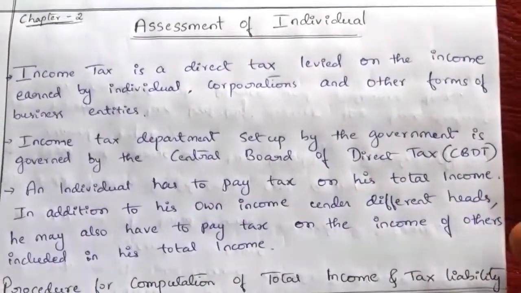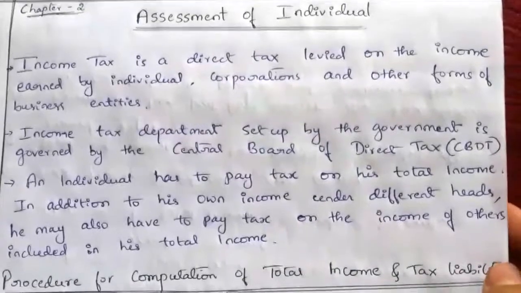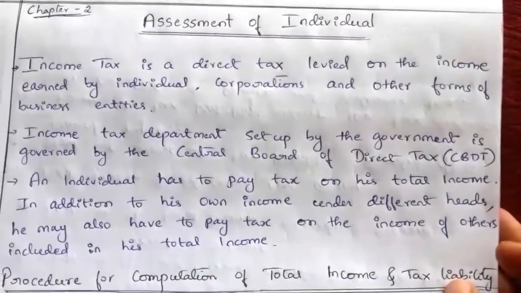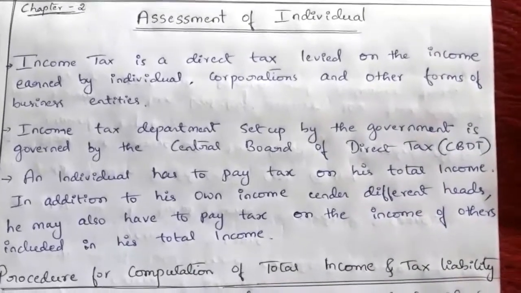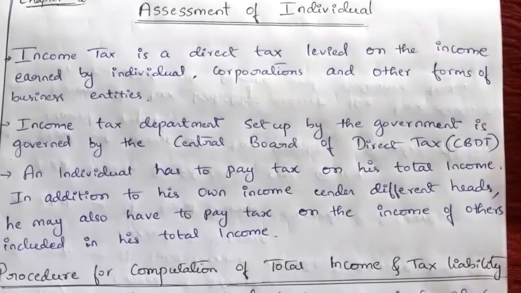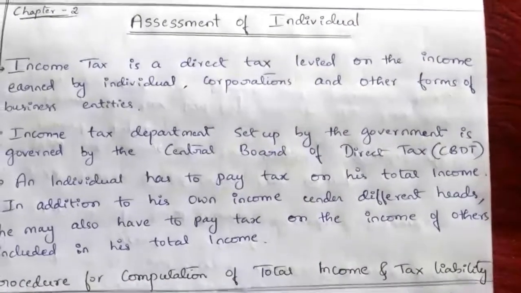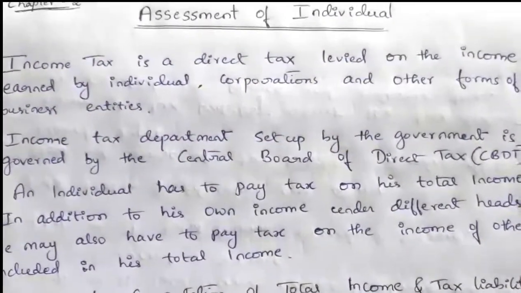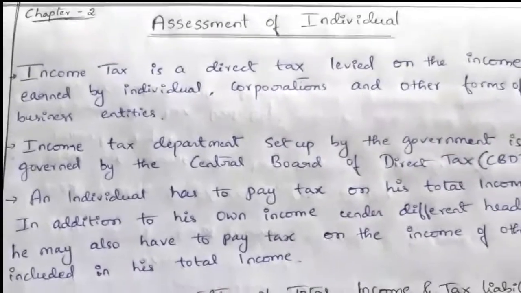The income tax department is set up by the government, which is governed by the Central Board of Direct Tax, CBDT. Here CBDT is responsible for the administration of direct tax law through the income tax department.